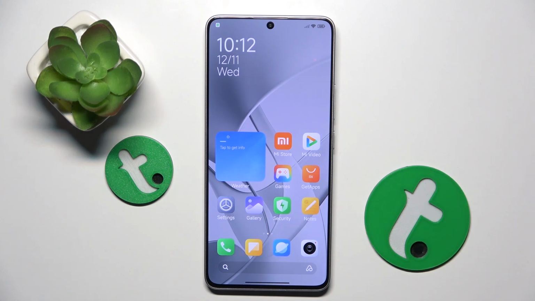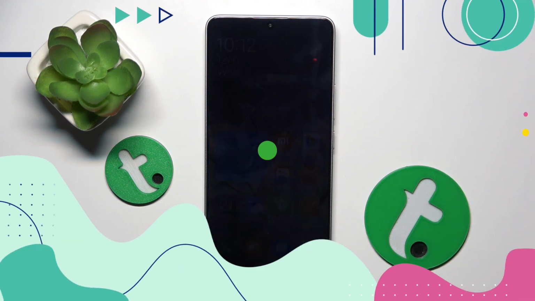In front of me is Xiaomi Redmi Turbo 3, and in this video I am going to show you how to unblock a number on this device.